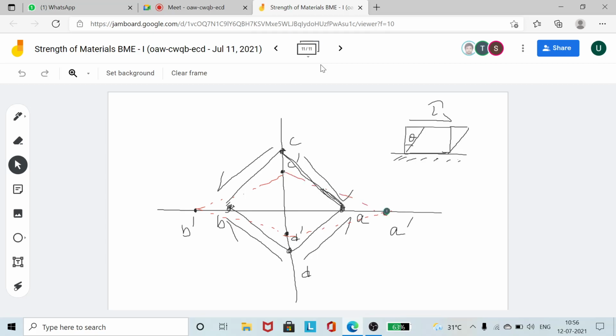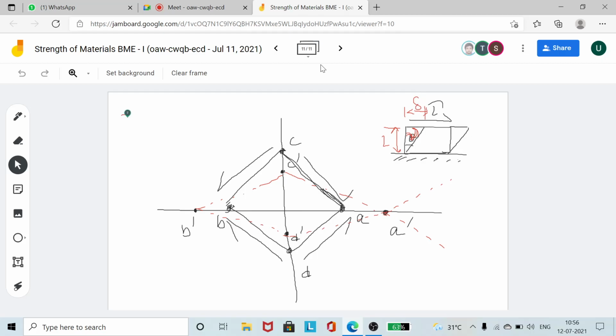So if I take the deformation to be gamma, this shear strain is generally denoted by gamma. Okay? So what is the shear strain? That is denoted by gamma. So if this is the length of the element, and this angular displacement I am calling delta, say suppose. Okay?